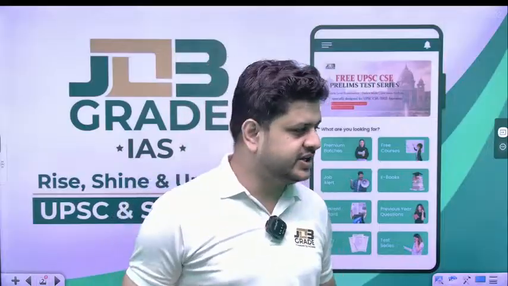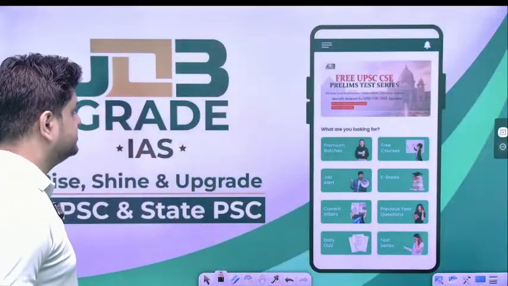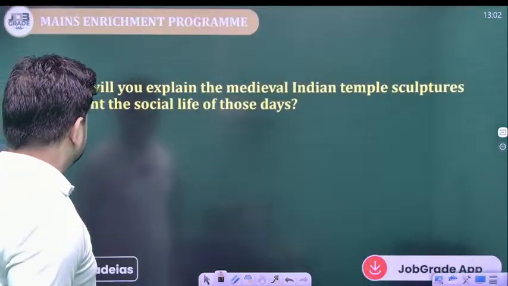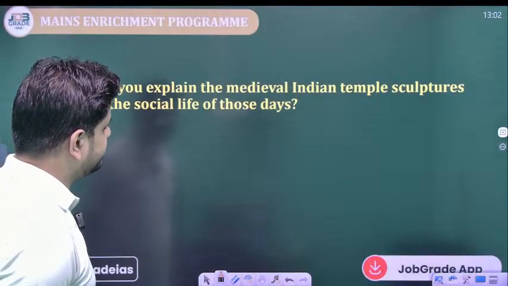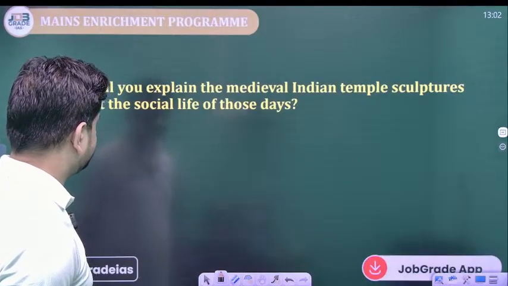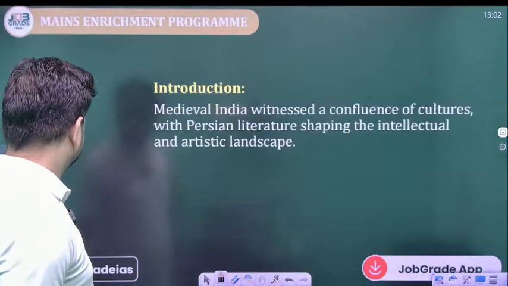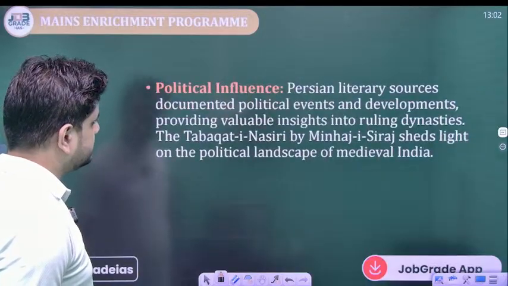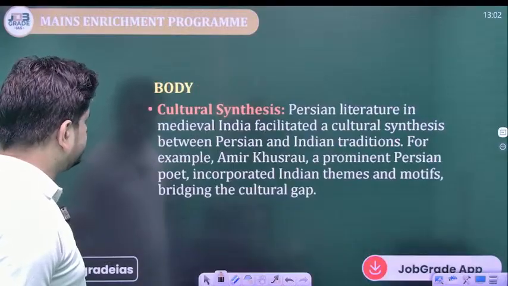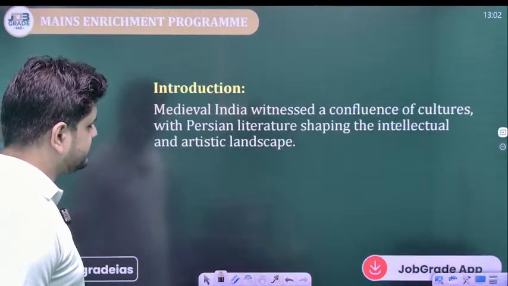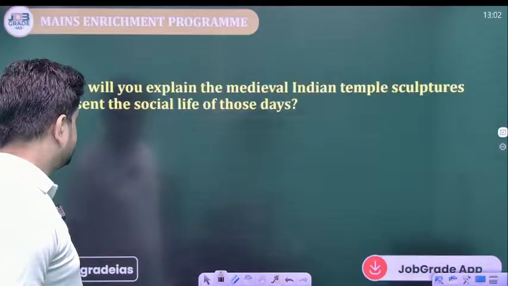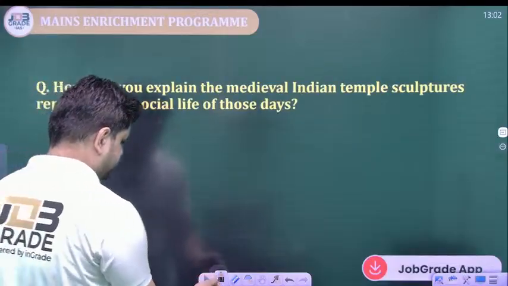Okay, so the question of the day is: how will you explain that medieval Indian temple sculptures represent the social life of those days? Okay, medieval Indian temple sculptures. Actually, this is not medieval Indian temple structure. These are the influence of... The question here is a bit wrong.